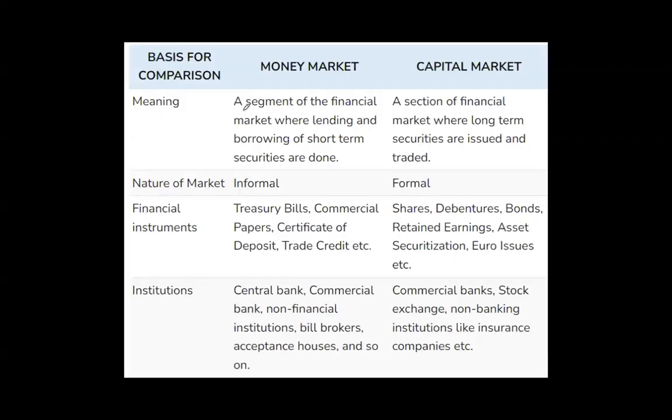So let us quickly go through an overview of the distinction between money market and the capital market. Money market is the segment in the financial market where lending and borrowing is for the short term. Here it is for the long term. Nature of market, it is informal, and this is formal. Here the regulator is RBI, here it is SEBI.